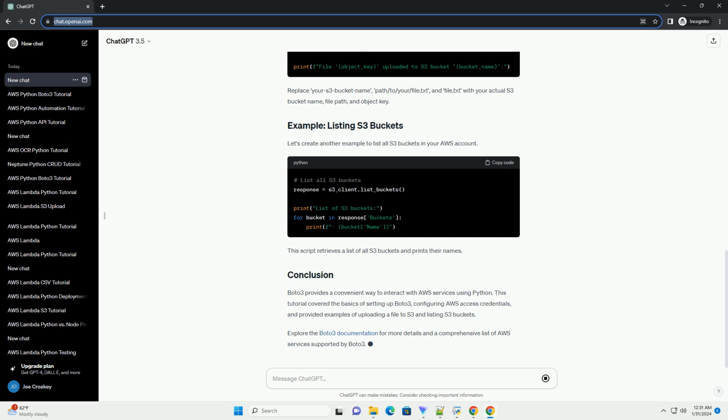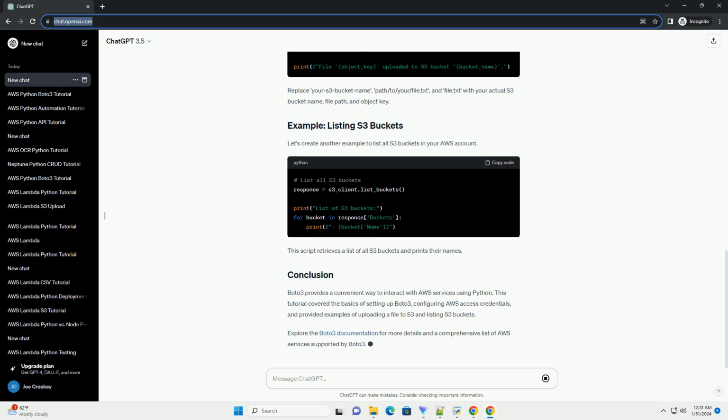Let's create another example to list all S3 buckets in your AWS account. This script retrieves a list of all S3 buckets and prints their names. Boto3 provides a convenient way to interact with AWS services using Python.